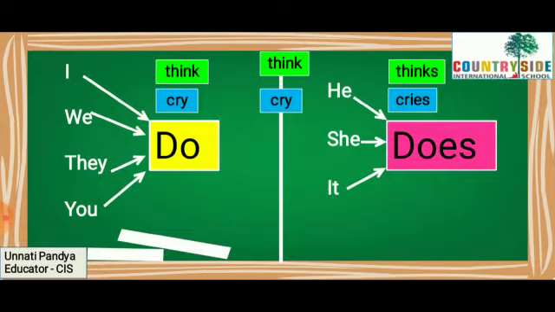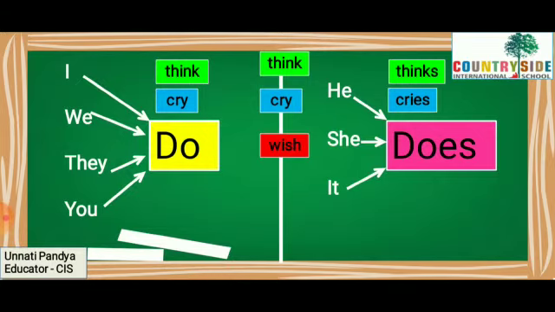Spelling of cry was C-R-Y. Whereas when it becomes cries, then instead of Y, we use I and then we put ES. So it becomes cries. He cries, she cries, it cries.